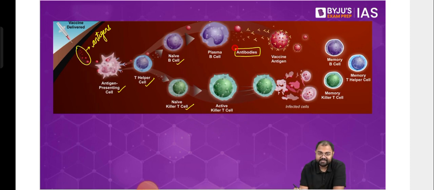Now, the next thing that we see is that these B cells will understand what kind of antigen it is. Based on that, they will produce thousands to lakhs of antibodies.